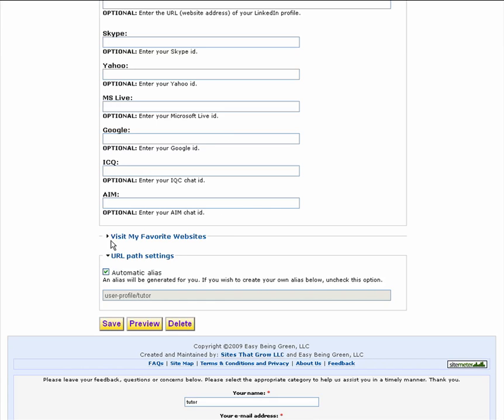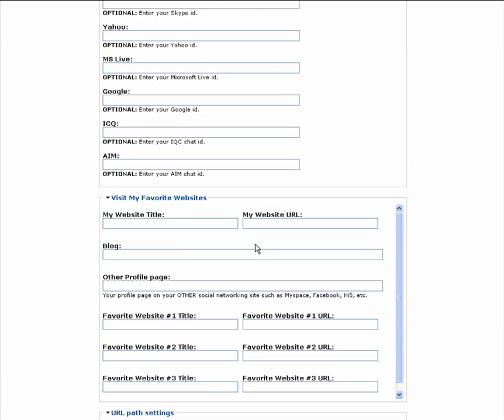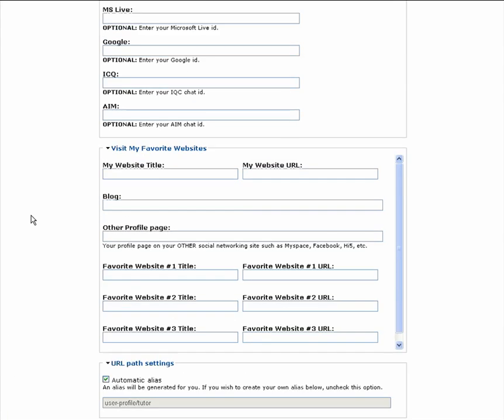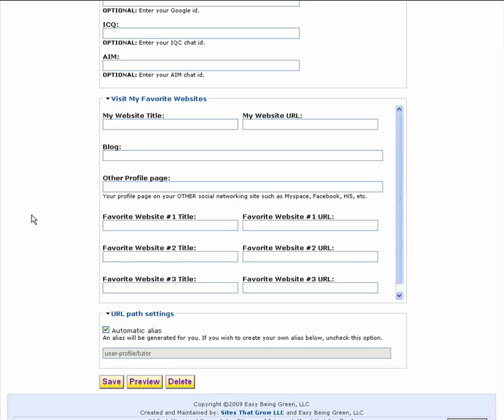Finally, we have a Visit My Favorite Websites section, which allows you to enter your primary website, a blog site, a profile site, and 3 other favorite website links.